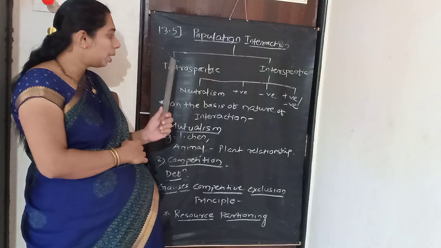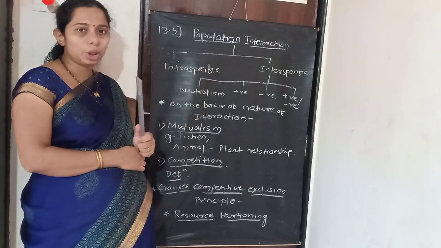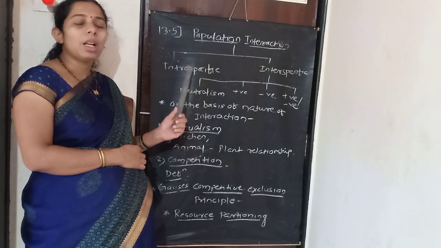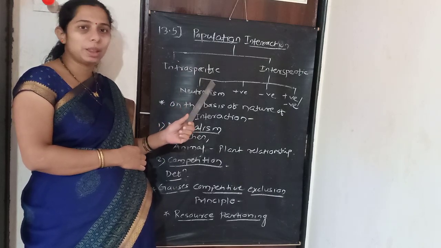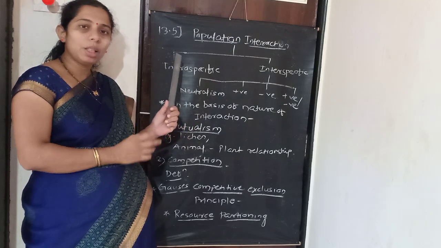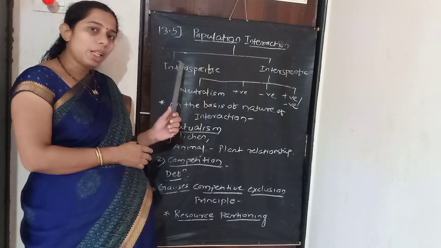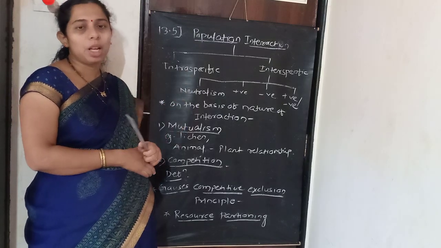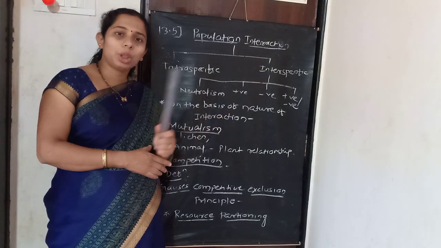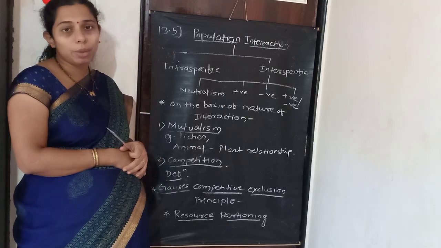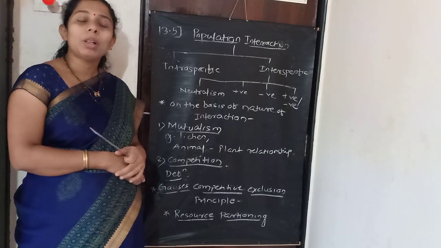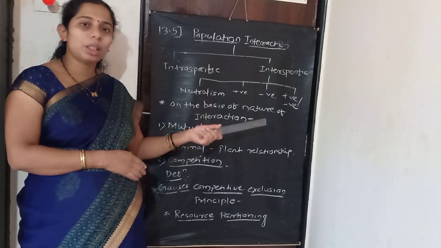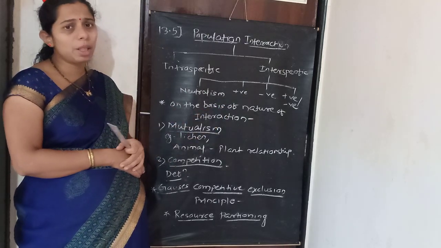First one is the intraspecific interaction. Intraspecific means the interaction is between the members of the same species. म्हणजे एकाच जातीच्या इंडिव्हिज्युअल मध्ये जी काही आंतरक्रिया घडून येते, it is called as intraspecific interaction. And interspecific interaction means it is the interaction between the organisms of different species. वेगवेगळ्या जातीच्या इंडिव्हिज्युअलमध्ये जी आंतरक्रिया घडते, it is the interspecific interaction.